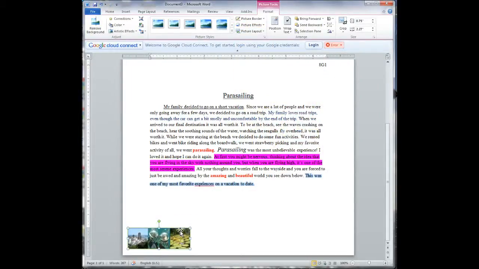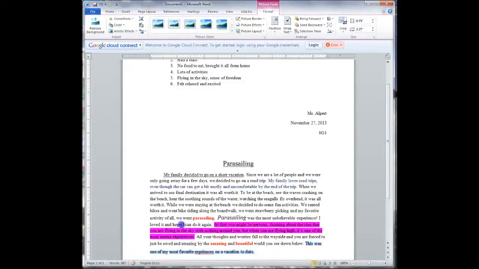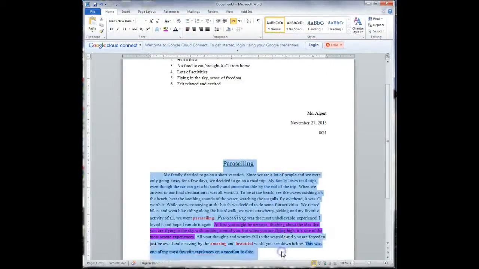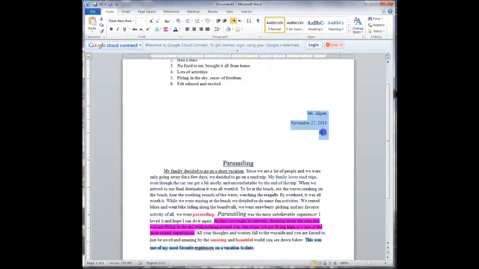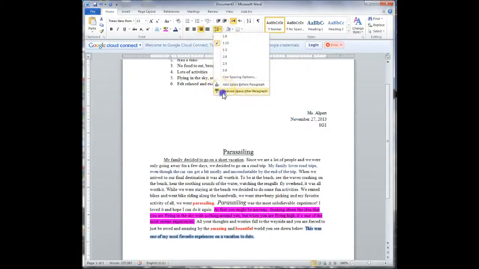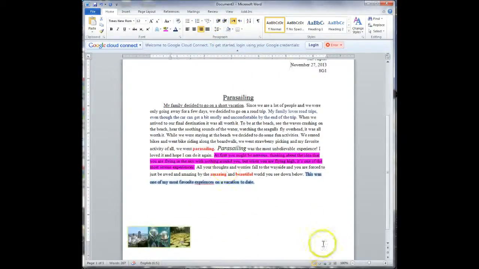And one thing that I forgot to mention, I'm going to go all the way back here, is that when you are formatting your words on your home tab, you should change your paragraph to remove space after paragraph, okay, from your title over here also. Please make sure you remove that. Okay, when you're all done, you have 4 pictures around and a picture here.